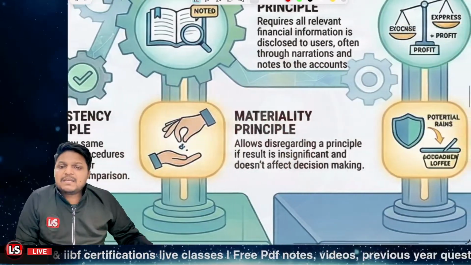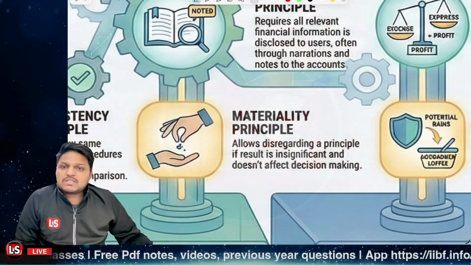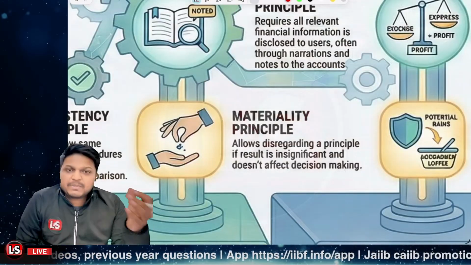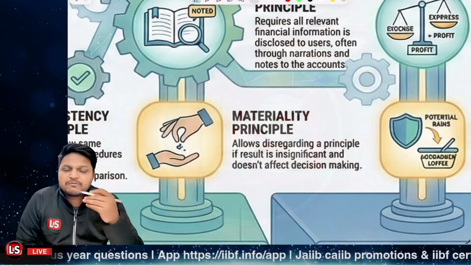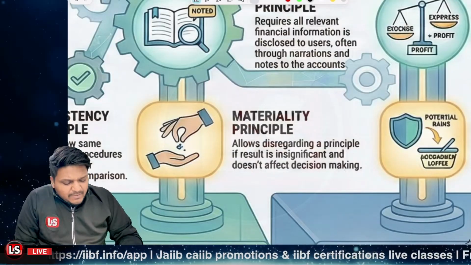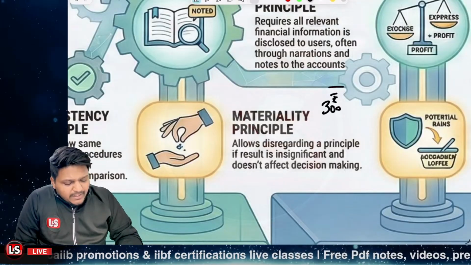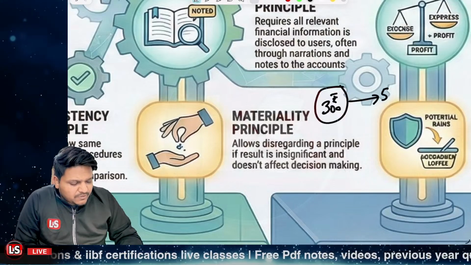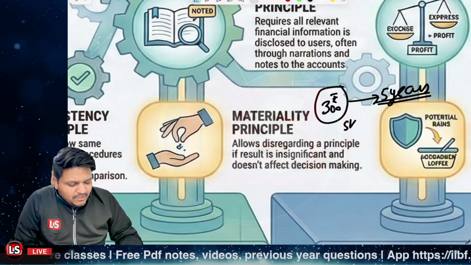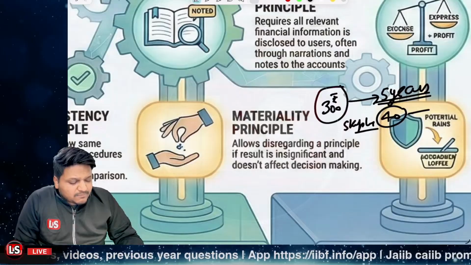Further, it's the materiality principle. Let me give an example. I'm to record depreciation on the fixed assets, right? Whatsoever the fixed assets are, I'm to record the depreciation on them. Now, consider that I have a wall clock amounting to rupees 300, with a useful life of the next 5 years. Or let's say I have a punching machine or stapler amounting to rupees 40, which is going to last for the next 4 years.